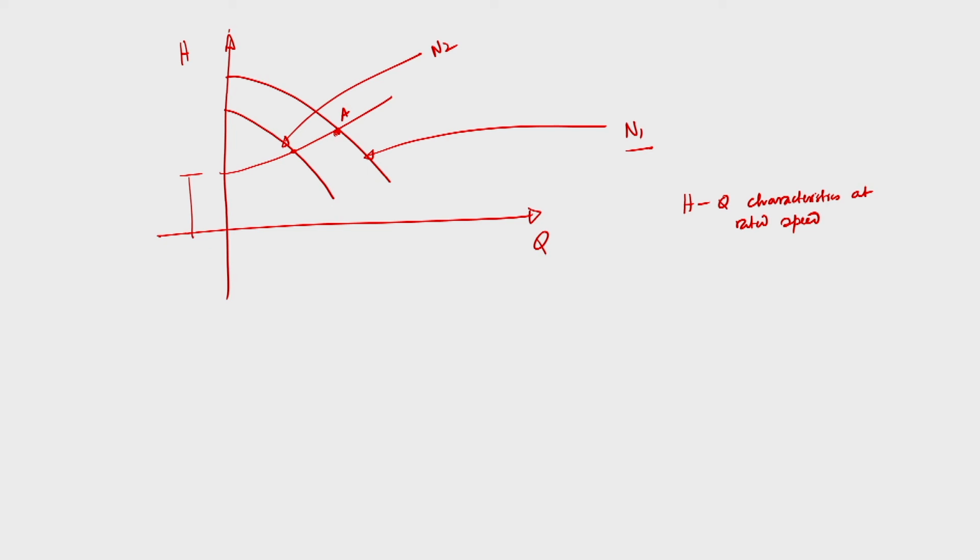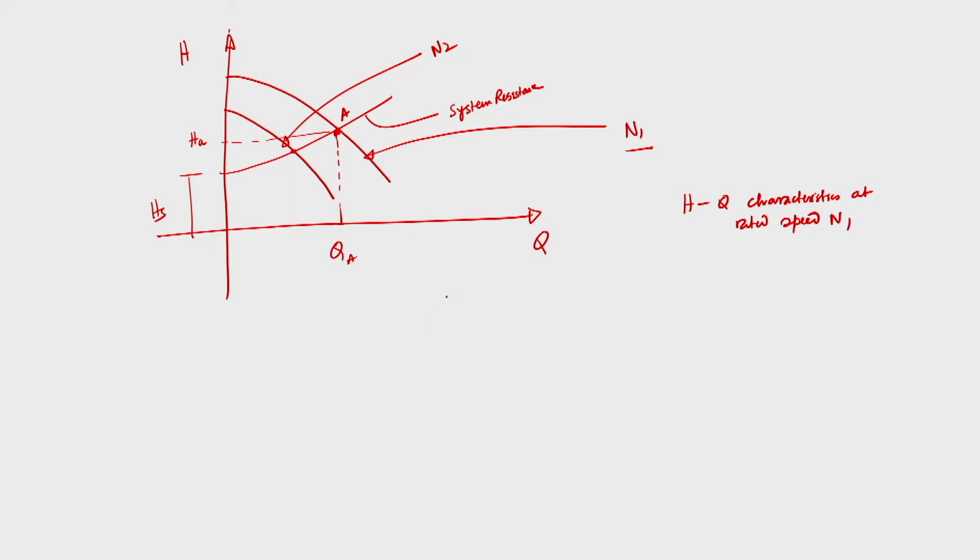So, speed is N1, the discharge is QA, and this is the head developed by the pump HA, and this is the H static, and this is the system resistance curve. So, static height plus system resistance curve, and N1 is the rated speed at which I have tested the pump and drawn the HQ characteristics.